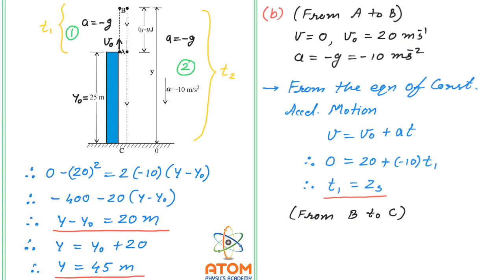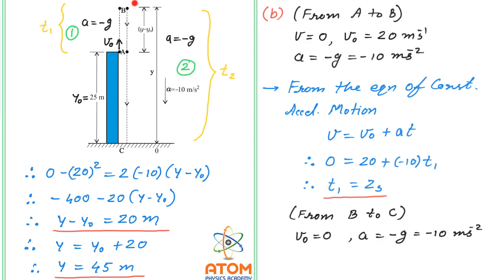So for our motion from B to C, I must write that initial velocity v0 is 0. And the final velocity at point C is not our concern. We can go without that also. But yes, acceleration will be required. So acceleration a will be again minus g, that means minus 10 meter per second square. This we already discussed, it will be minus because the direction is towards the negative y direction.